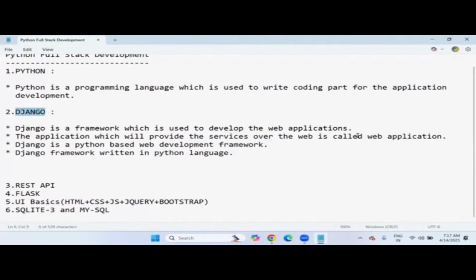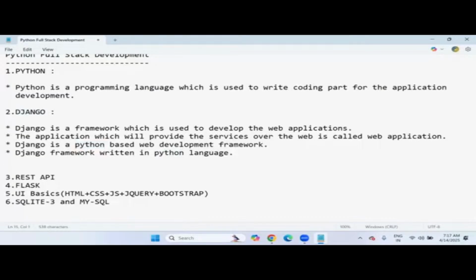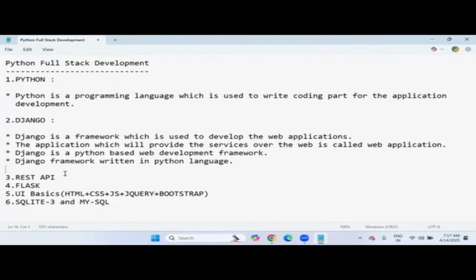So this is about the Django subject. Its purpose is to develop web applications. What type of framework is it? A Python framework. Why is it a Python framework? Because it's written completely in the Python language, right? Next, I'm going to discuss a third subject, which is also very important in real time.